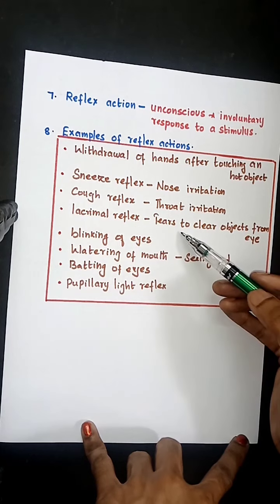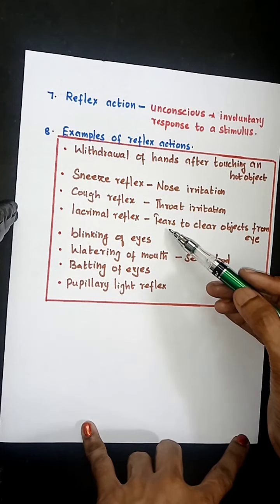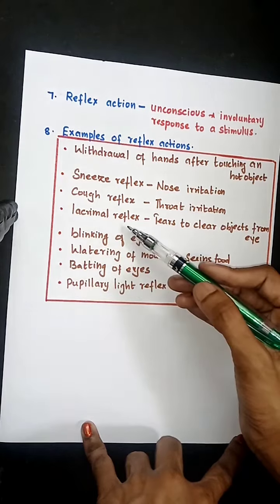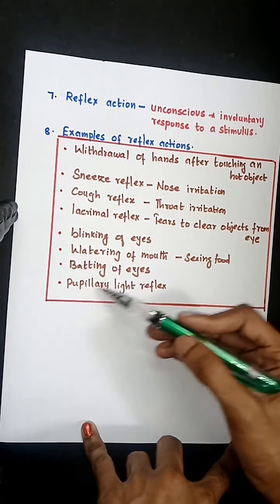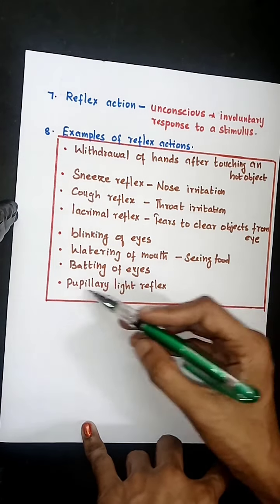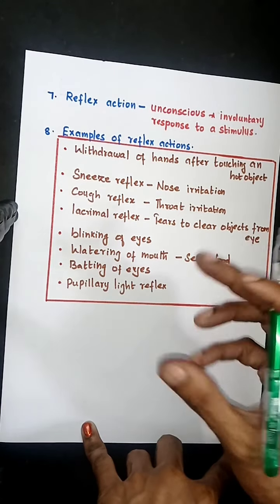For example, if something falls on your eyes, automatically your eye secretes tears. So this is an example of lacrimal reflex. Blinking of eyes, watering of mouth after seeing food, batting of eyes, and pupillary light reflex. Pupillary light reflex means the constriction of the pupil when light falls on the eye.